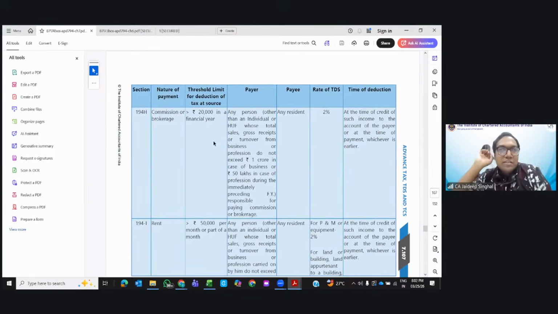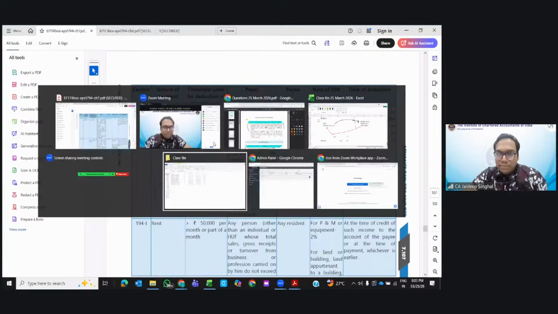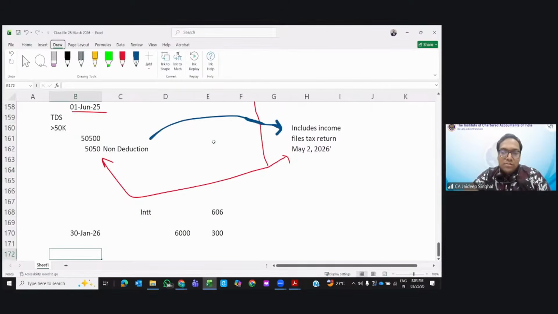Now in mandis, what happens? There are commission agents. The farmers bring their grains to the market, and the commission agent helps them sell it. That is just one example. Any commission they are charging, if the commission amount is more than 20,000, right? In that scenario, let me show you here.